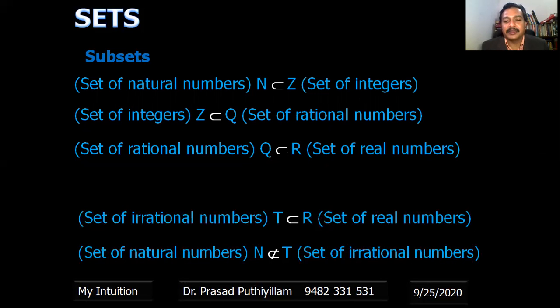The set of natural numbers N is not a subset of the set of irrational numbers T.